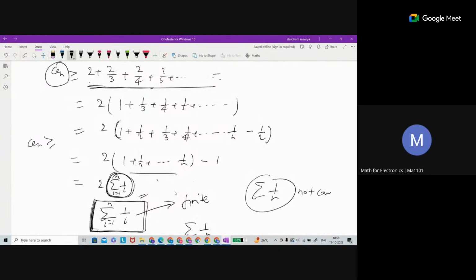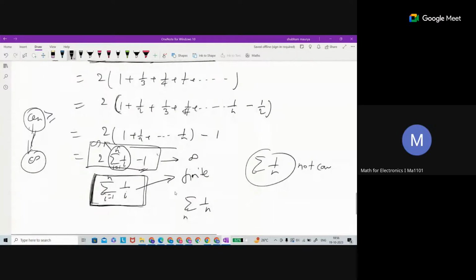This is -1. So this whole thing goes to infinity. 2 times infinity again goes to infinity, and -1 is subtracted, there is no issue. So the whole term is going to infinity as n is increasing. What is our term? An is greater than this for each n. So as n goes to infinity, this is also going to infinity. In this way, we can say that this is not bounded above.